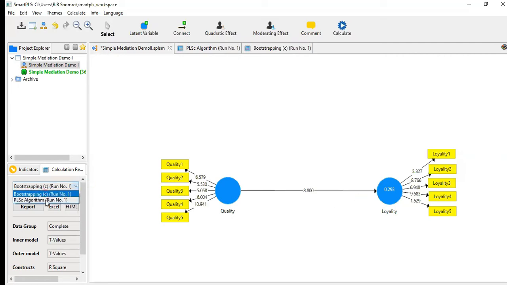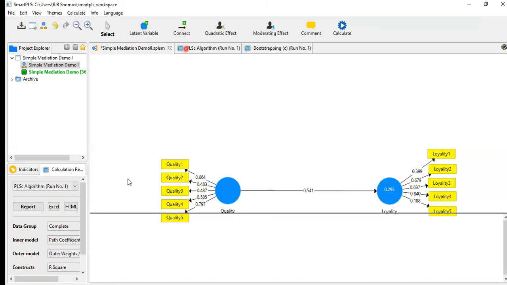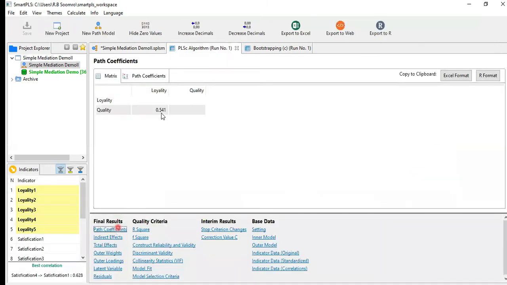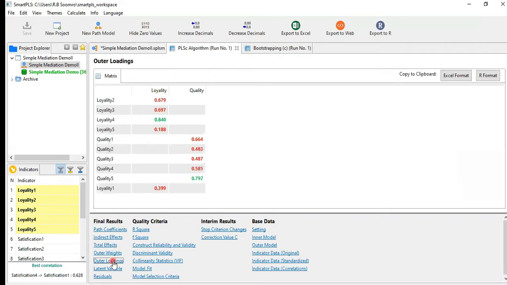Now the effect is 0.514. Before this, we want to check the path coefficient. The path coefficient is 0.41. There is no direct or indirect effect, so the total effect will remain the same. Here we have to use the outer loading instead of the outer weight because we are working on the reflective model. And then this is the quality criteria.